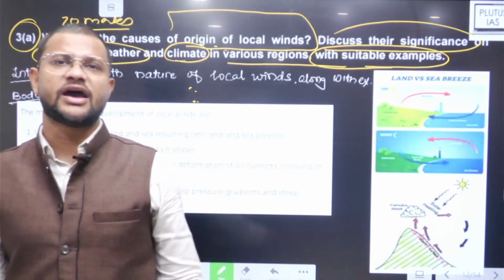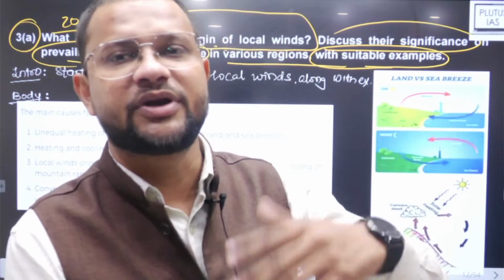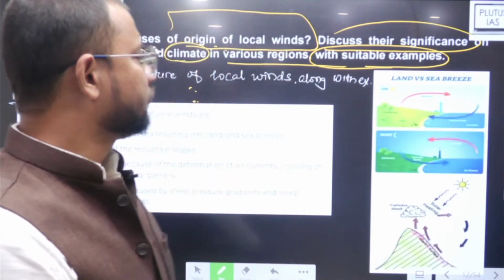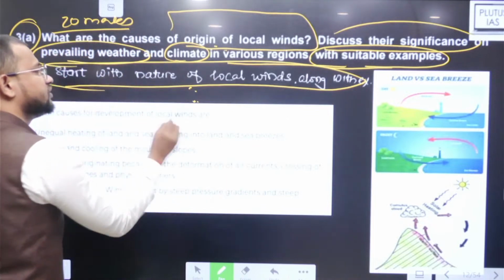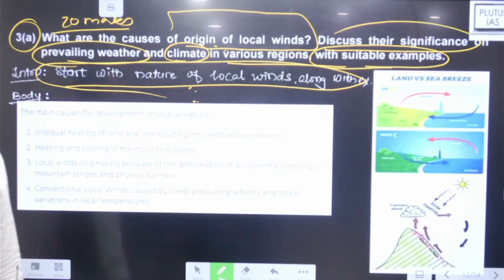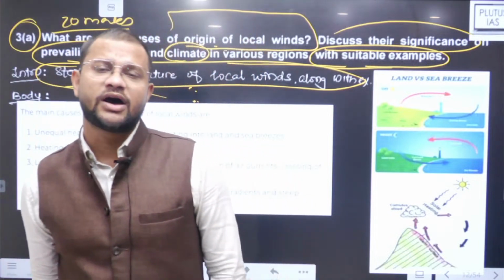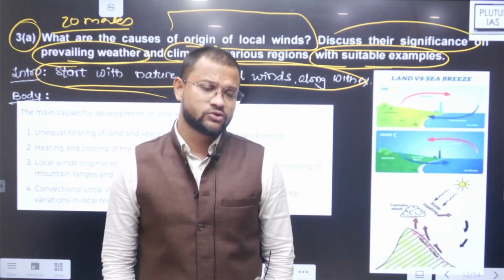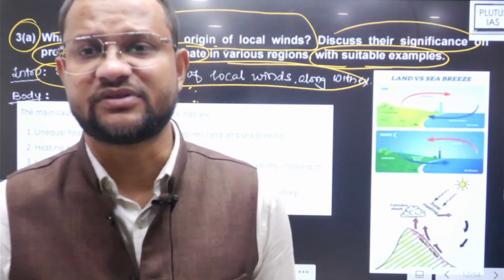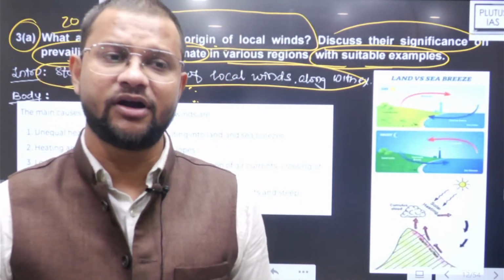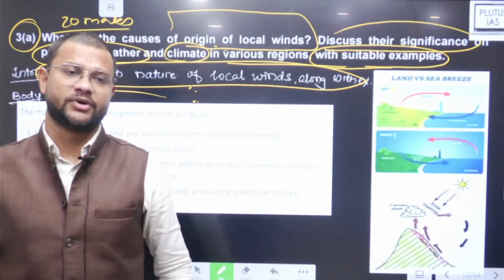देखो क्वेश्चन is having two demands. First demand is comparatively weaker, second is pretty much stronger. तो first में क्या करोगे, start with the nature of local wind along with the examples. Local winds are the movement of air or winds, those are region specific, of small areal extent and time specific in nature, maybe in summer, maybe in winter, maybe for a few hundred kilometers. हो गया local wind.